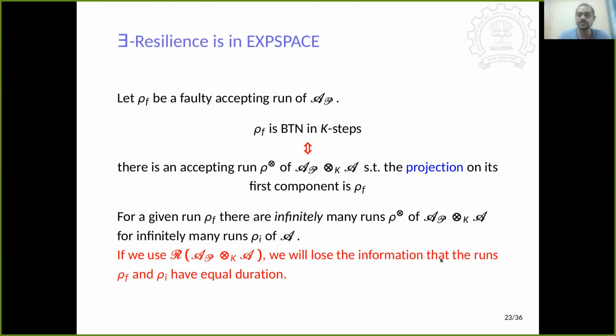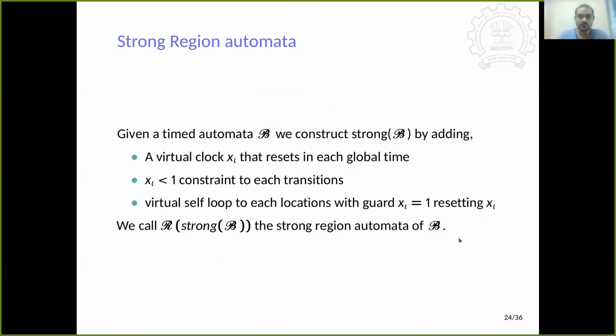So how do we deal with this infinity? As we mentioned earlier, it is intuitive that we use region construction. But when you use region construction, the guarantee that it synchronizes on time and action after K steps of the fault is not going to be true, because region construction only keeps the clock valuation information inside it. It just keeps the region information, not the exact timing or timestamp information. So then what do we do? We improvise the region automata. We call it the strong region automata.